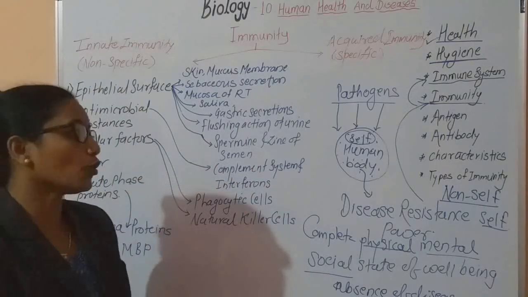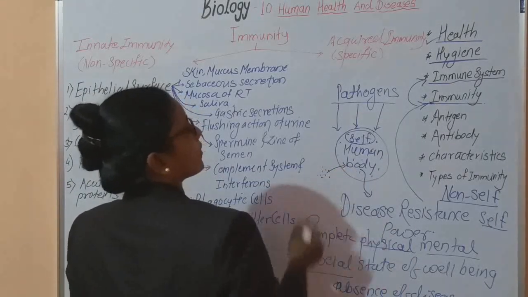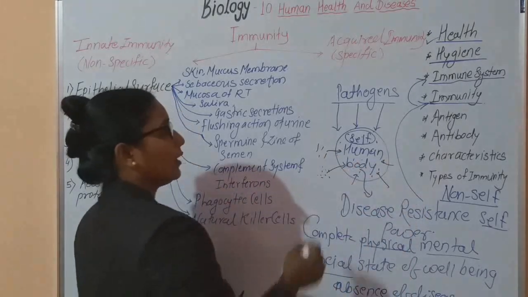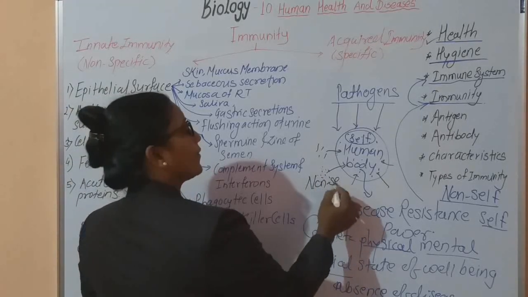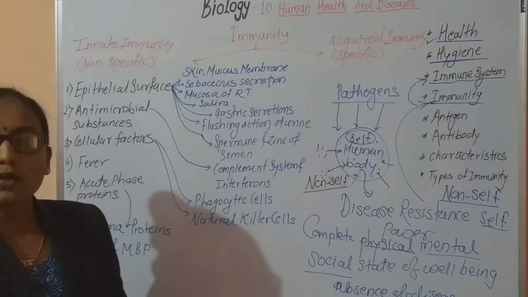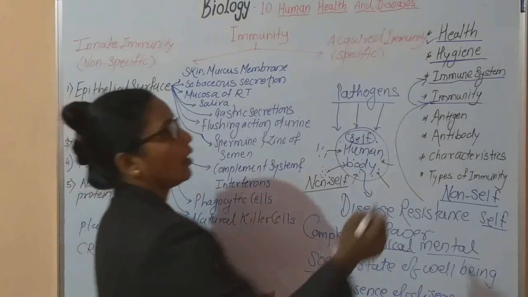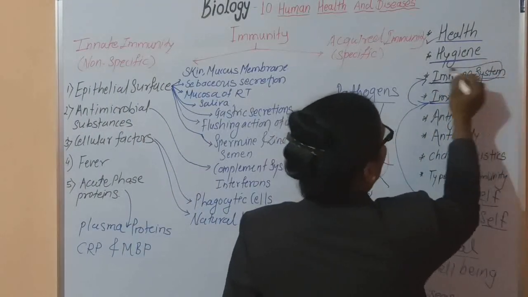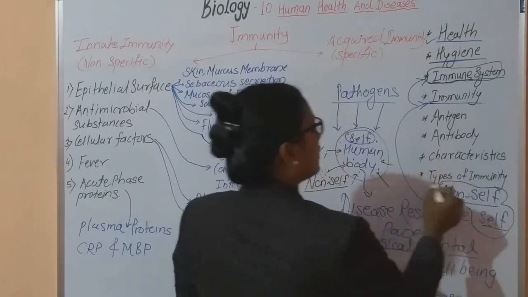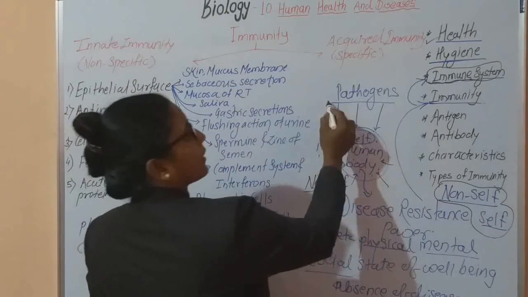Also, sometimes certain pathogens, suppose bacteria, enter into the body. Certain viruses and certain protozoa also enter into the body. These factors are non-self factors, and these non-self factors are easily recognized by our human immune system. This immune system has a very important characteristic: it can differentiate between self and non-self components. Non-self components are the pathogens.